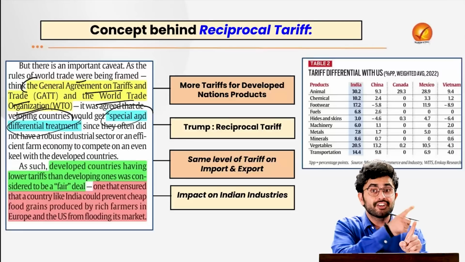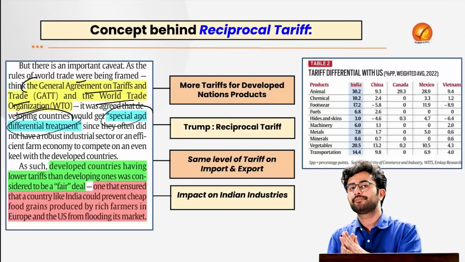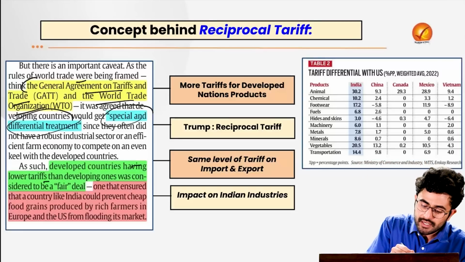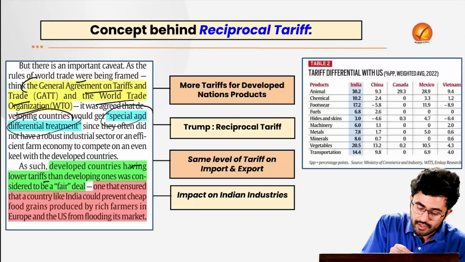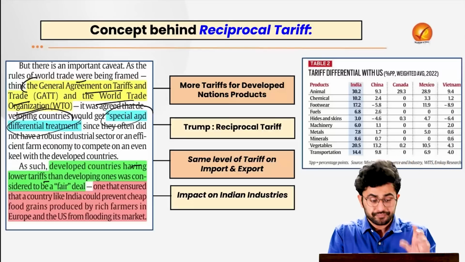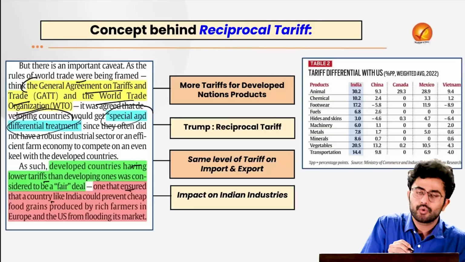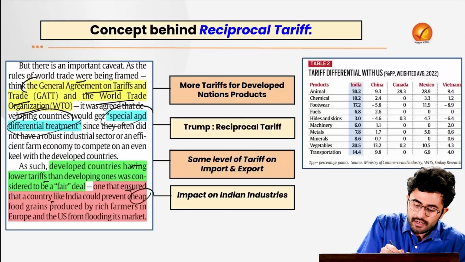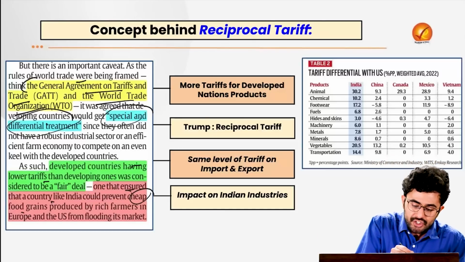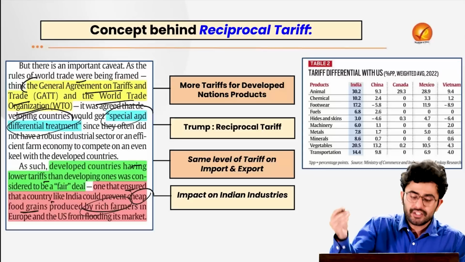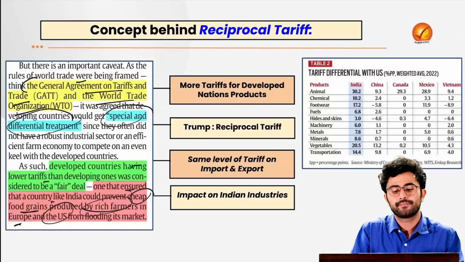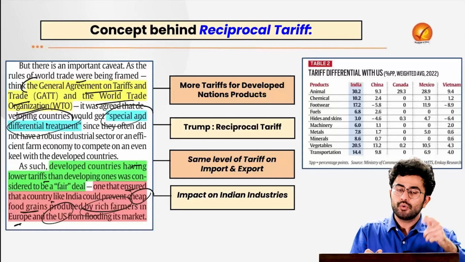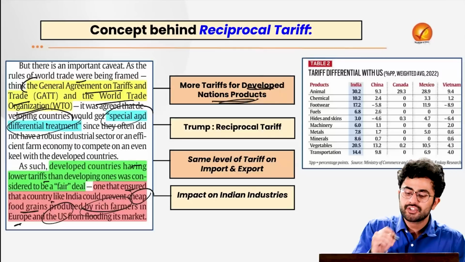Just like how we were discussing the Generalized System of Preferences, if you guys can recall. The idea was that the developing countries having lower tariffs than the developed ones was considered to be a fair deal. Why? Because it actually ensured that developing countries like India will not be flooded with the cheap food grains which are produced by the rich farmers in Europe and the US. Right? So basically what we'll do, we'll apply more tariffs for developed nation products.